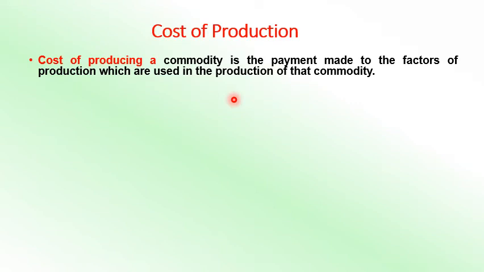Land has the cost of rent, labor cost is wages, capital is interest or dividend, and the entrepreneur gets normal profit, or simply we call it profit, but that profit is the opportunity cost of the entrepreneur. So these are the total cost. If you go on adding rent, wages, interest, and the opportunity cost of the owner, you will get the total cost of production.